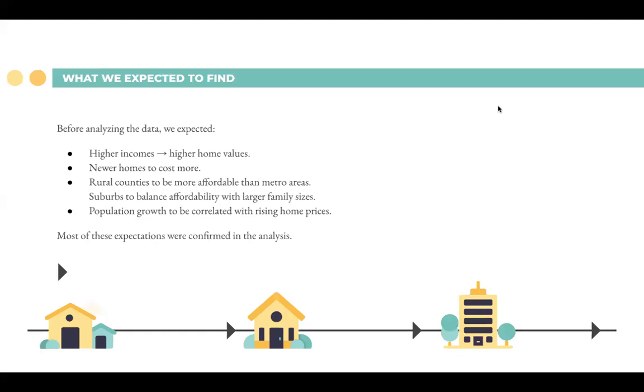Before analyzing the data, we expected to find that higher incomes mean higher home values, because people with more money can afford bigger houses. We expected newer homes, the ones most recently built, to cost more money. Rural counties should be more affordable than the metro areas, and the suburbs a balance between the two because they have larger family sizes. Finally, population growth should be correlated with rising home prices, because if more people are moving into a county, home prices should obviously rise. And you'll see later that most of these expectations were actually confirmed in our data analysis.